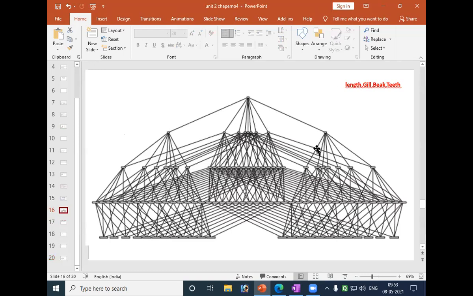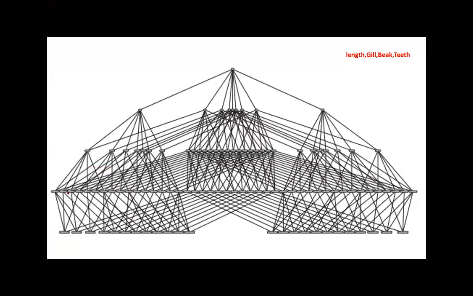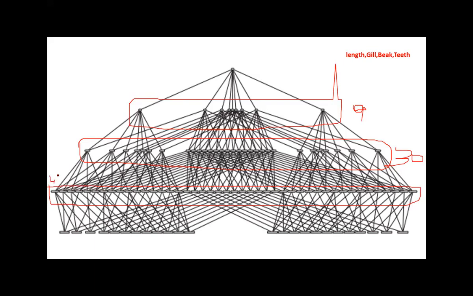From this hypothesis space it is clearly understood that at this level there are 9, at this level 30, at this level 44, and at this level we have already seen 24.